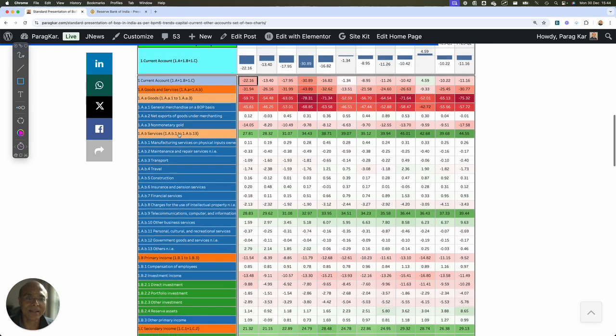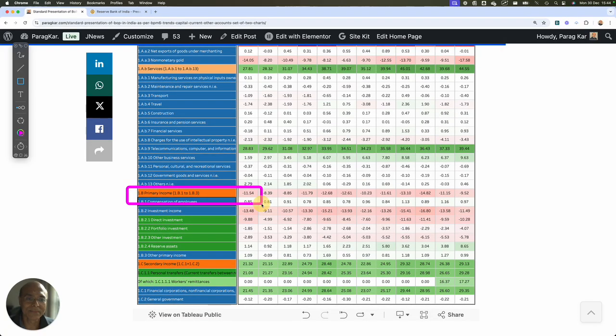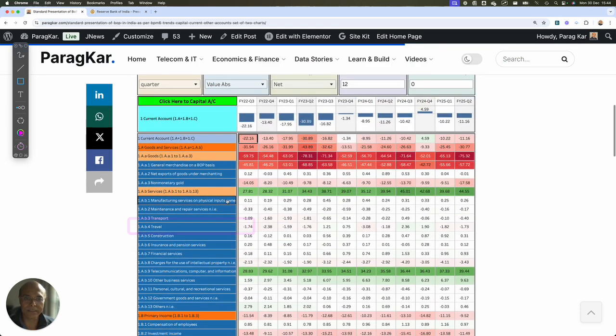Right here. Second item is 1B. 1B is here, primary income, and then we have 1C here, right? So these are the three different parts of the current account, the major category items. Now, the goods and services account has been broken down into two different parts.